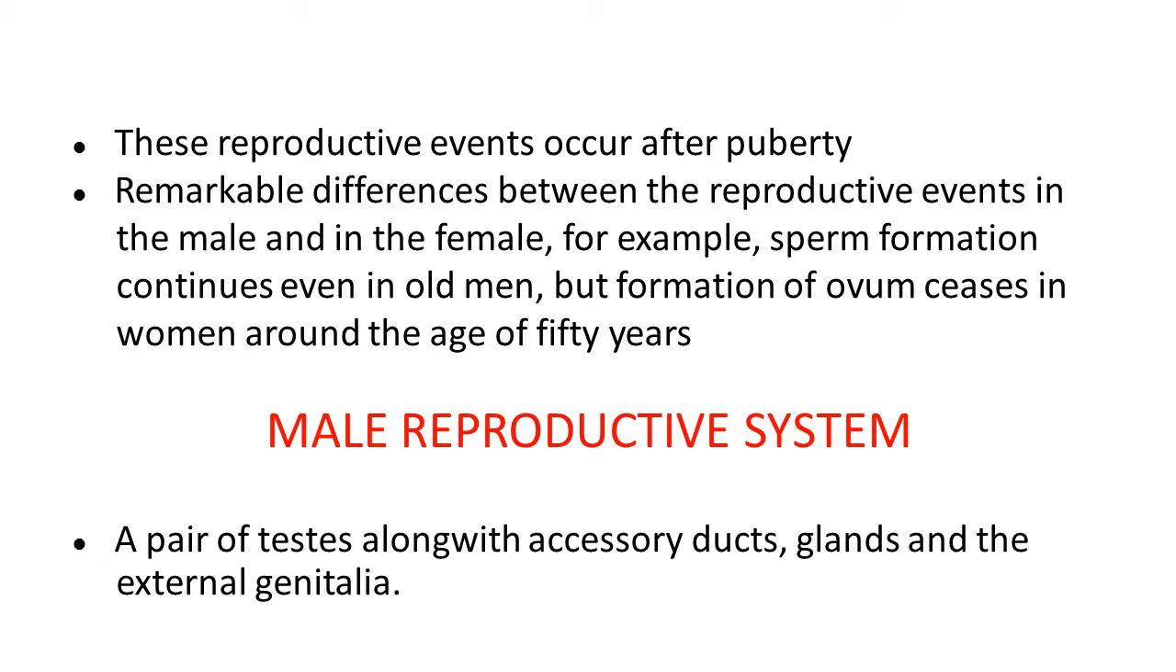First system, that is the male reproductive system. In this system, which are the main parts or regions? A pair of testes along with accessory ducts, glands and the external genitalia.